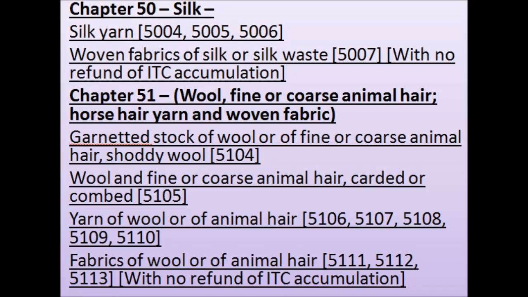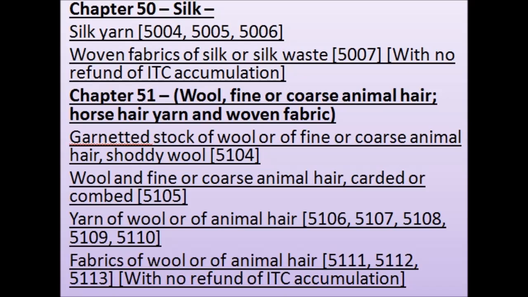Chapter 51, Wool, fine or coarse animal hair, horsehair yarn and woven fabric. 1. Garnetted stock of wool or of fine or coarse animal hair, shoddy wool, 5104. 2. Wool, fine or coarse animal hair, carded or combed, 5105. 3.